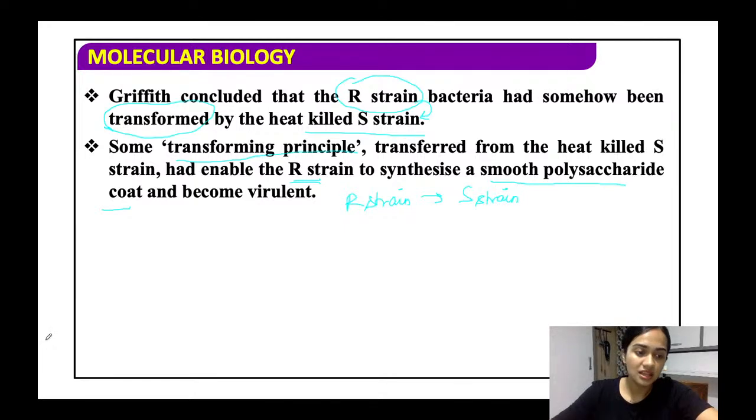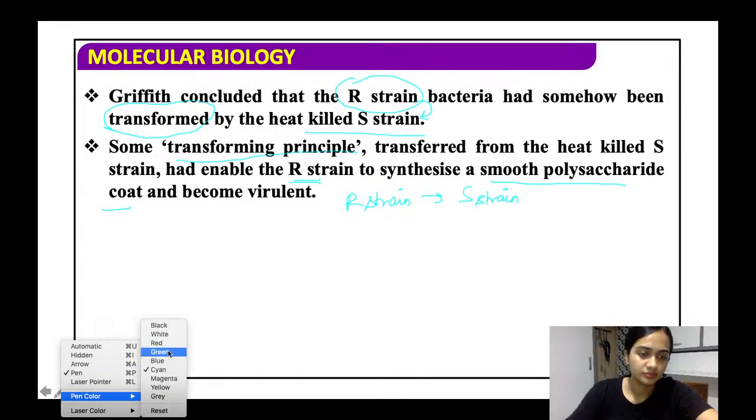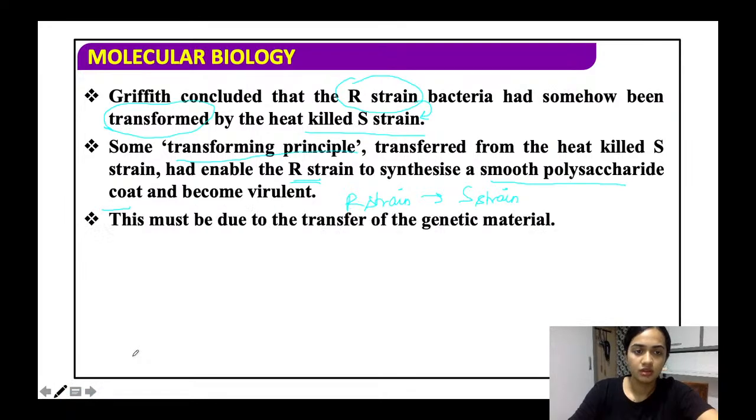Alright. So this is what Griffith observed, and he named this as the transforming principle. So he told that it can be due to a genetic material, but it was not known with this experiment that the genetic material was DNA.